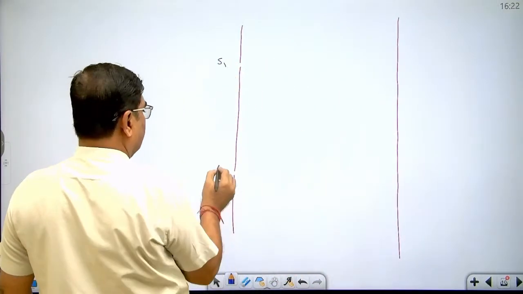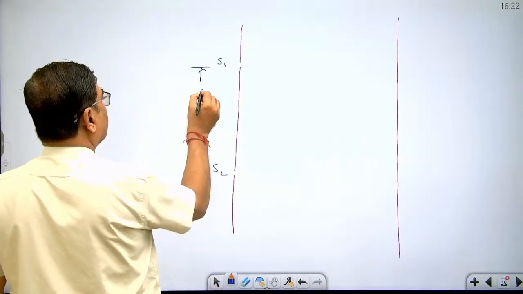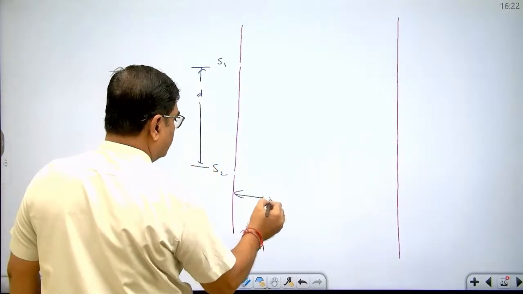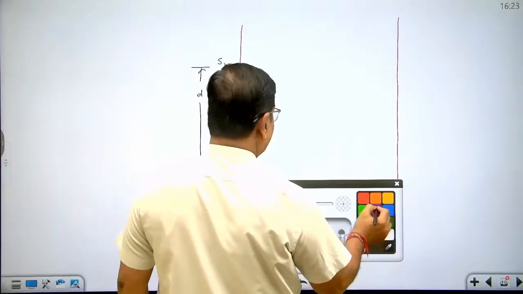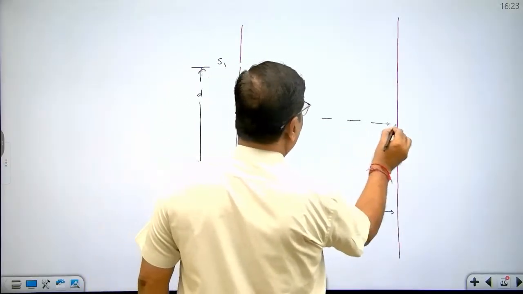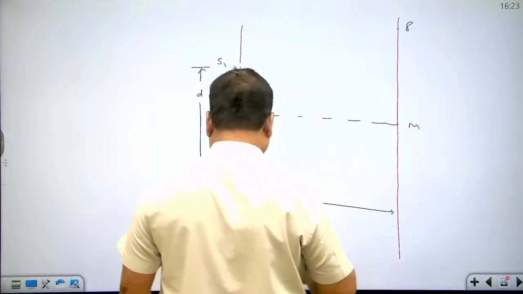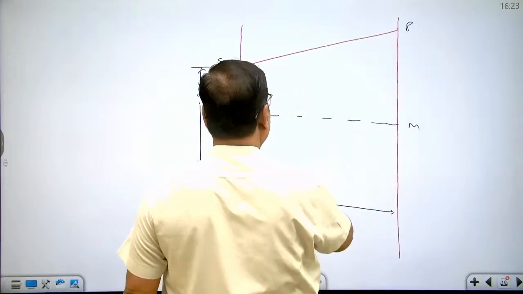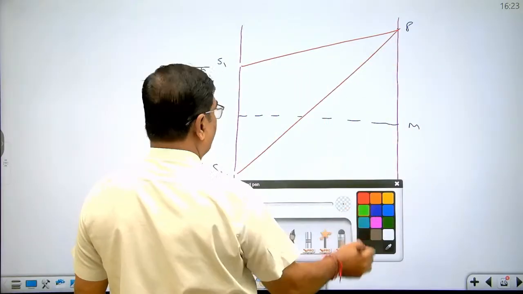This is S1 and this is S2, and this is small d, and this is capital D. This is the midpoint, and this is a point P where light waves are reaching. So S2P minus S1P is the geometrical path difference.